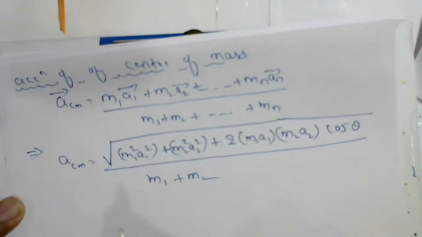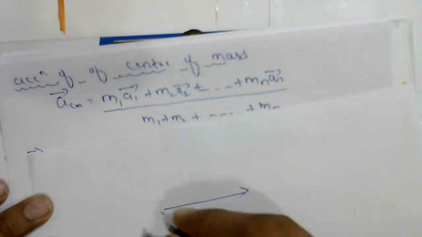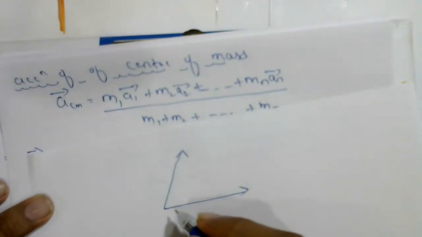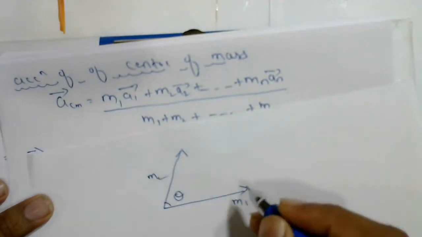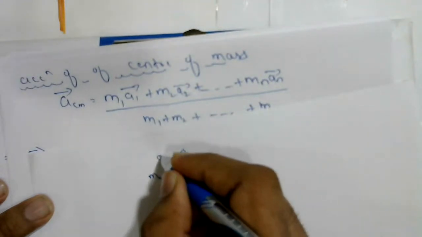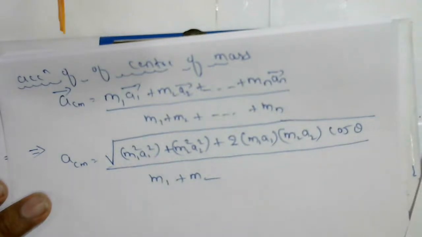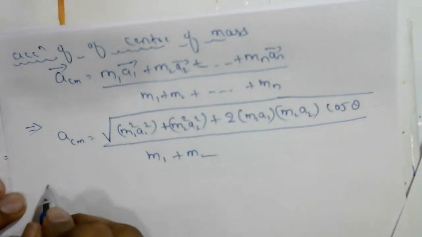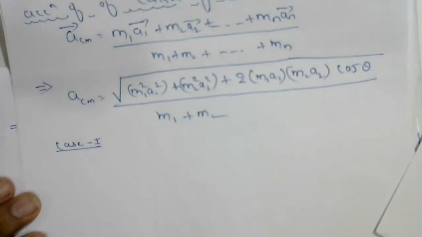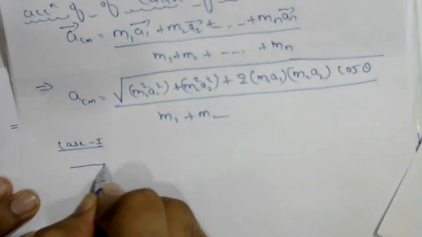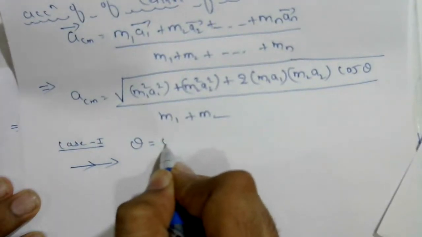So if two particles are moving at some angle, like this, one particle is moving in this direction, another particle moving in this direction, what is the acceleration? If the angle is theta, masses m1 and m2, acceleration of this one a1, acceleration of this one a2, we are going to find the acceleration of center of mass. First case, case 1: if both are moving in the same direction, that means theta equal to 0.